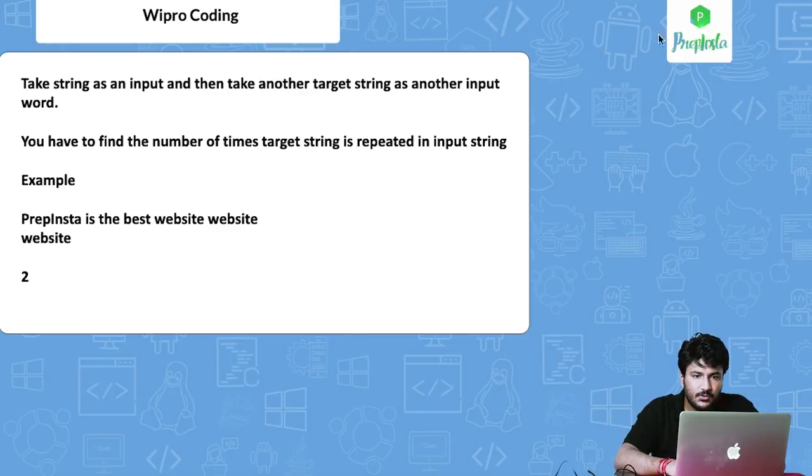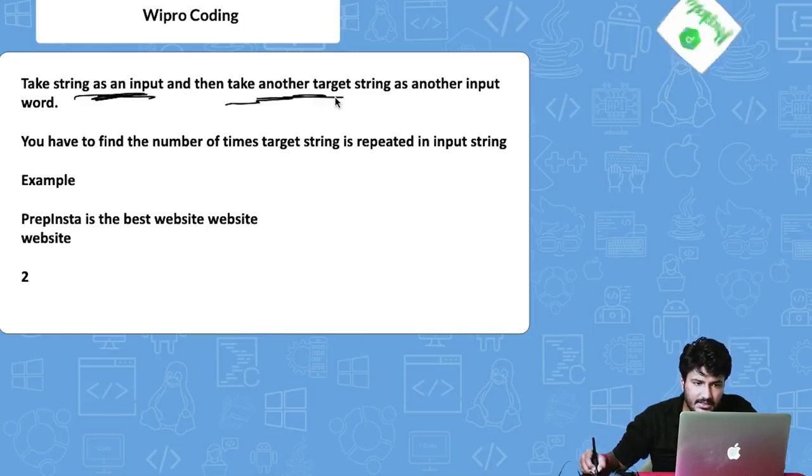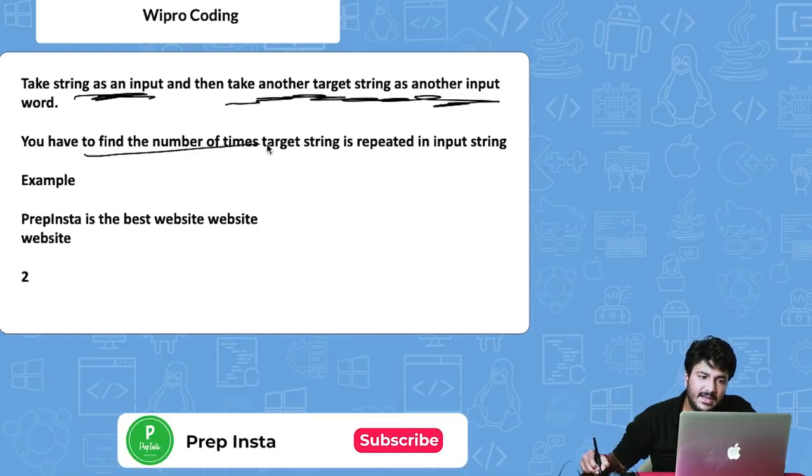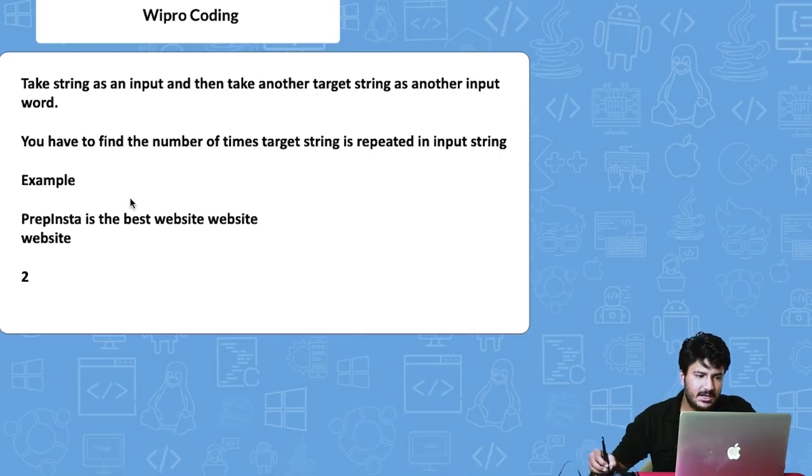Okay. So what basically this particular code is saying: you have to take a string as an input, and then you have to take another target string as another input, and you have to find the number of times the target string is repeated in the string itself. So let me tell you an example. The first string that you have to take as an input from the user, let's say the user enters prep insta is the website.